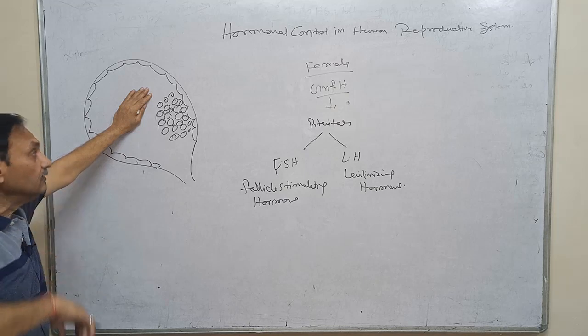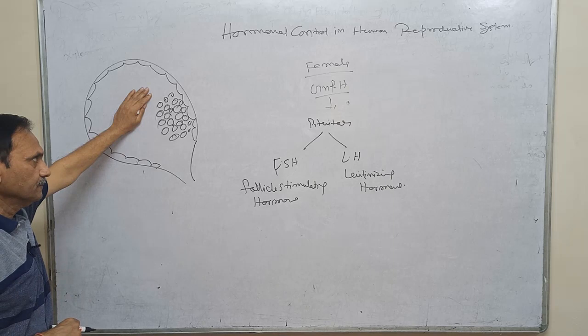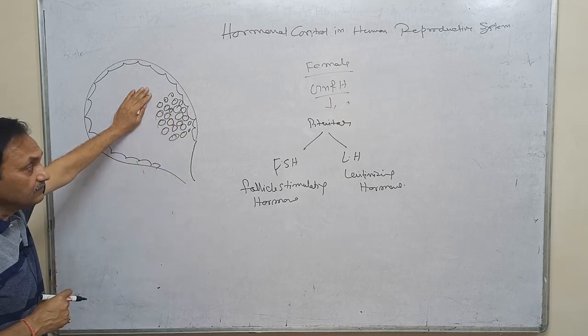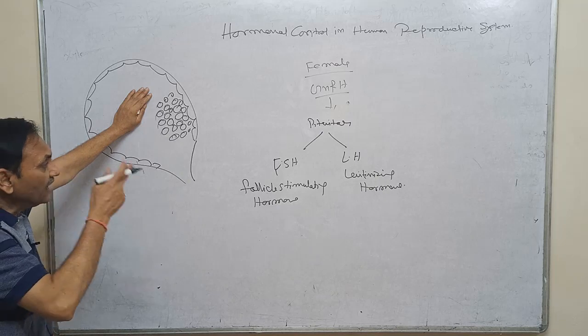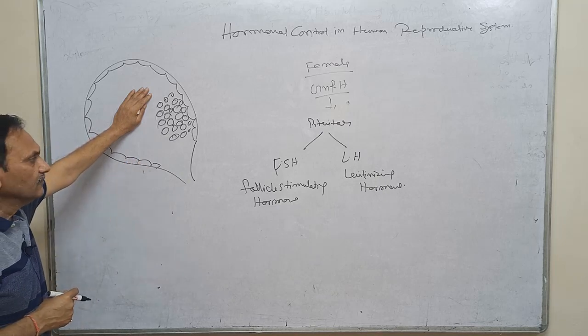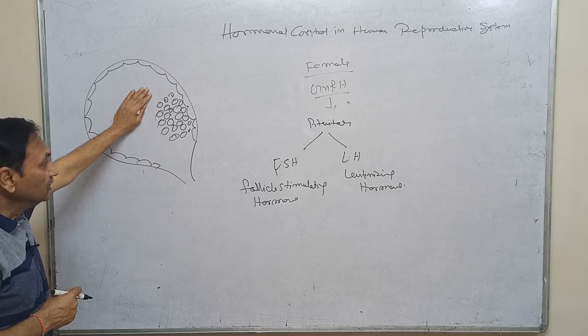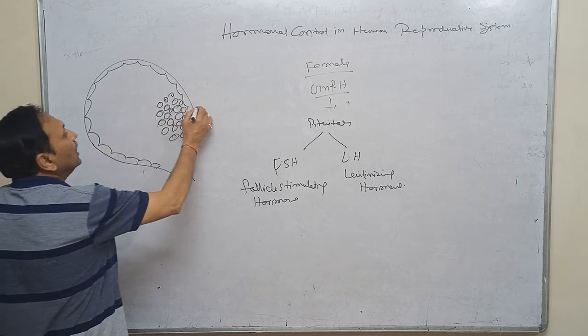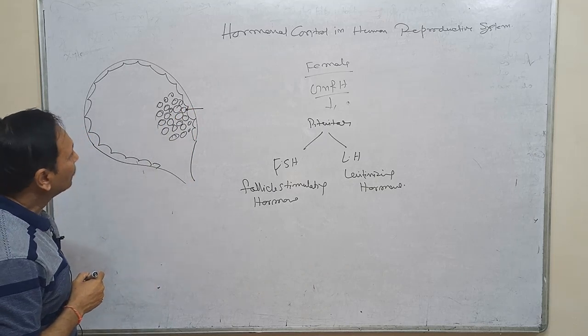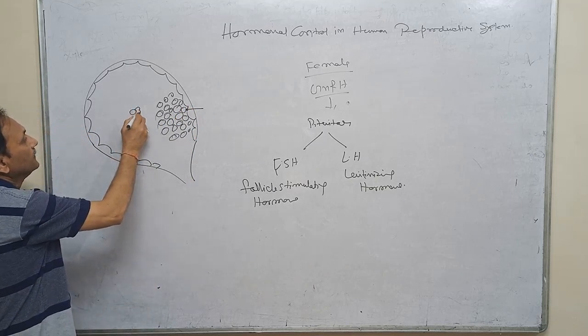Whenever puberty takes place, GnRH will be released, and this GnRH stimulates the FSH of the pituitary to act upon the oldest primary graafian follicle for maturation.